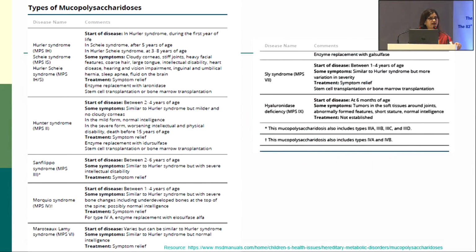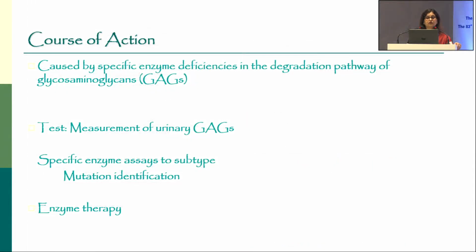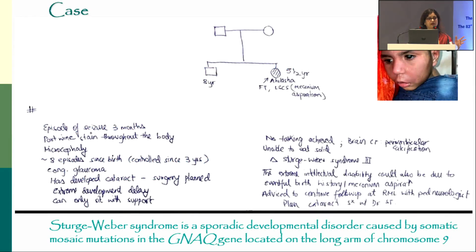So he was diagnosed to have mucopolysaccharidosis, and you do these enzyme assays for the measurement of urinary GAGs, and enzyme therapy can help these children. So systemic evaluation is very, very important because DD can be primary congenital glaucoma or even CHED.